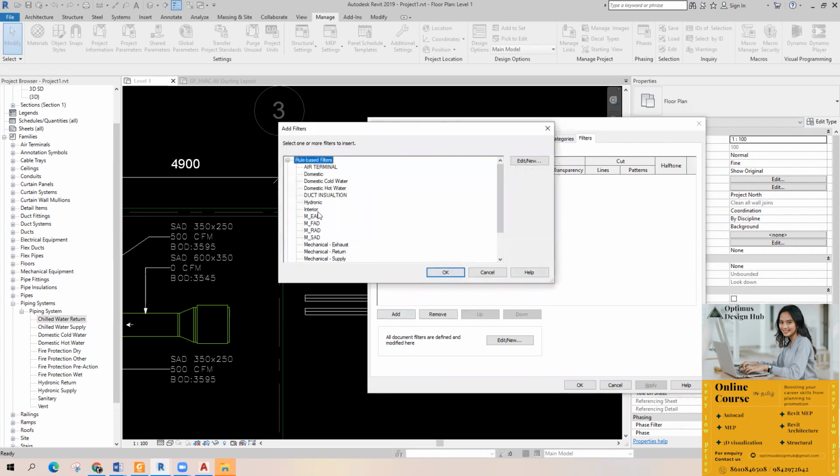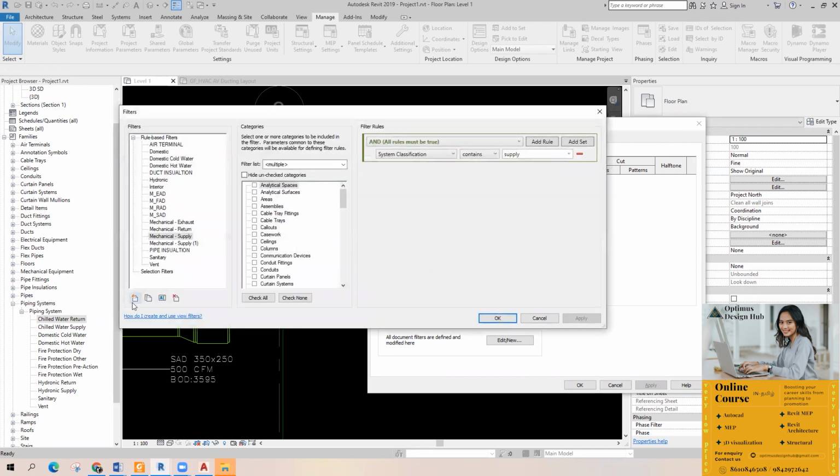Just going to add the filters. There are no filters, so I'll just create a new one. HWR. Oh, we know how to create the filters, right? I'm going to create the filters for chill water return and chill water supply.